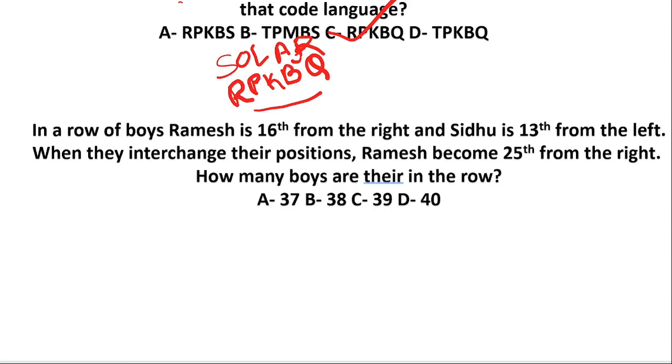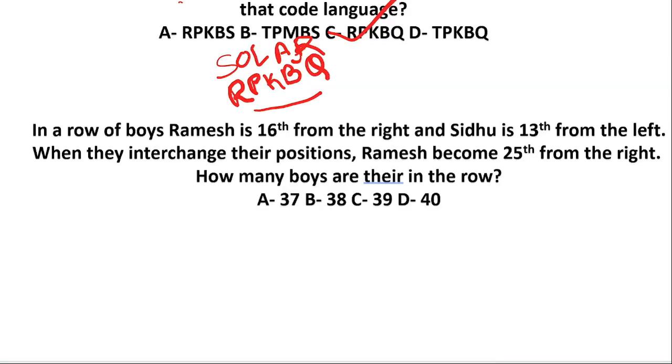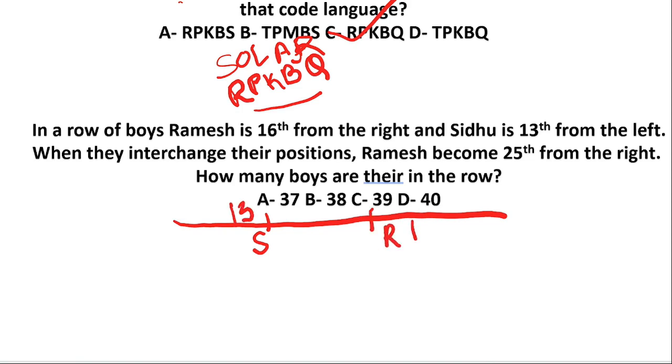So let's move to the next question. In a row of boys, Ramesh is 16th from the right and Sidhu is 13th from the left. Let me draw. Sidhu's position is 13th and Ramesh is 16th. When they interchange their positions, Ramesh becomes 25th from the right.